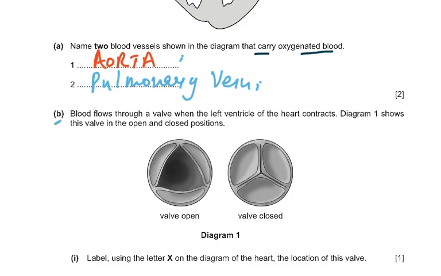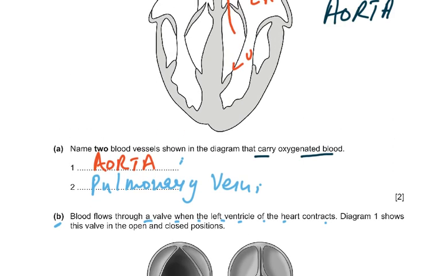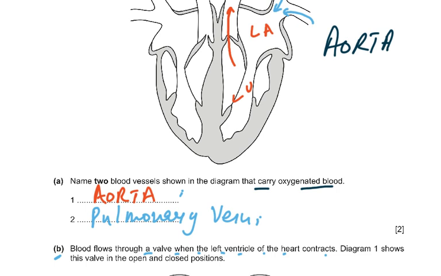Then part B says blood flows through a valve and the left ventricle of the heart contracts. Naturally, the aorta arises from the left ventricle. Diagram 1 shows this valve in the open and closed positions. Label using the letter X on the diagram of the heart the location of this valve. Here it is. This is where the aorta is coming out. So you have to write X there, and you got your 1 mark for that.